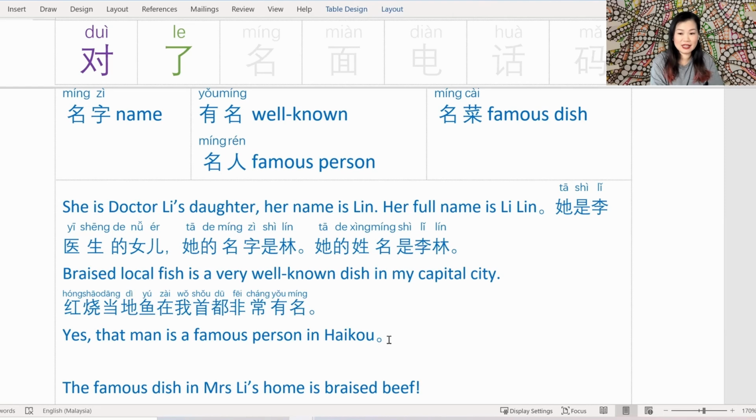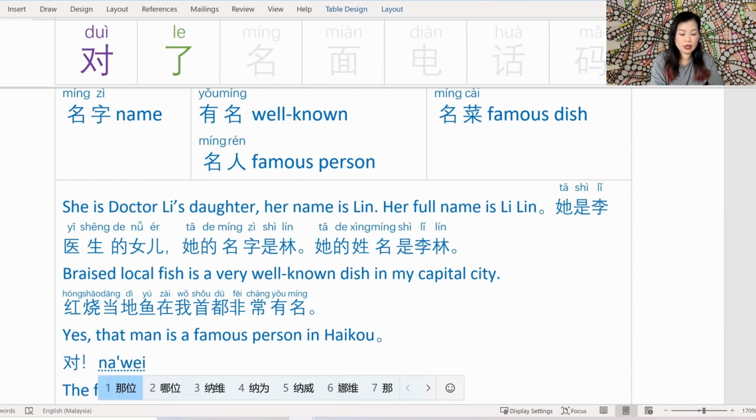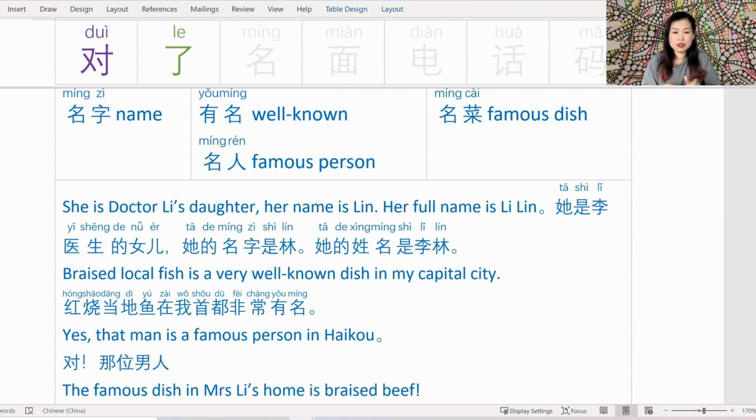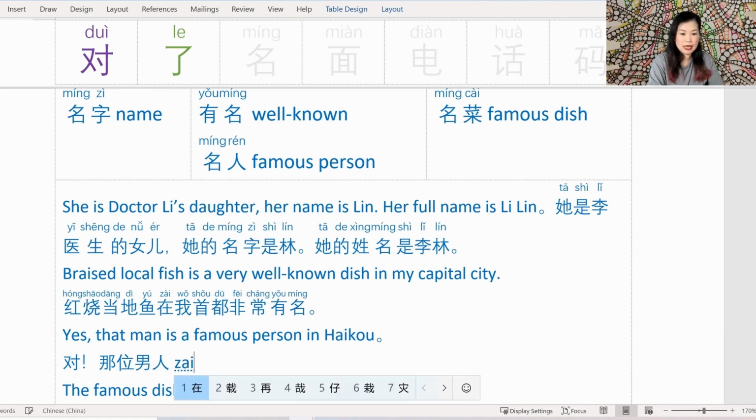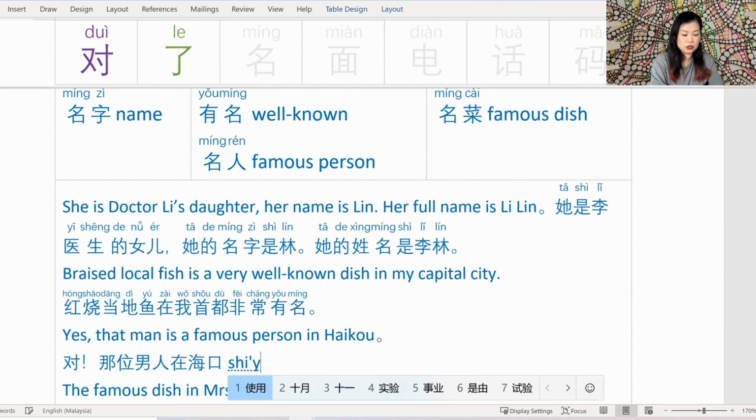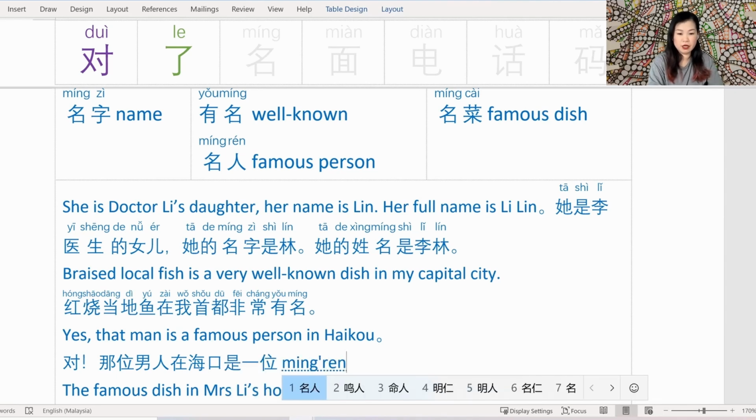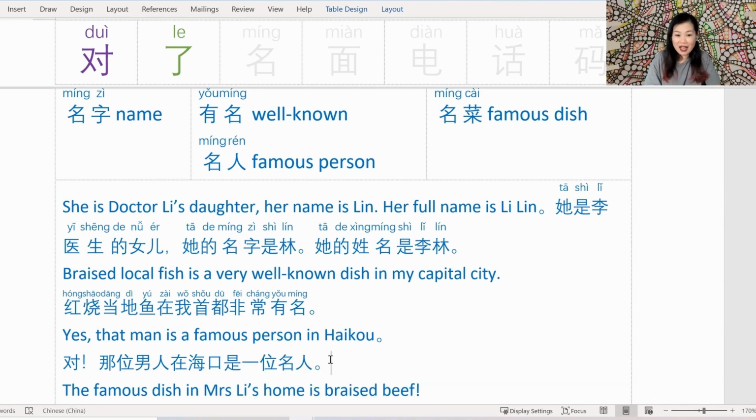Let's look at the next one where we're describing a person. Yes, how do we say yes in 中文? We just learned it. 对. Yes, that man, 那位男人 is a famous person in 海口. 在海口. So in 海口是什么？是一位名人. Have you figured out where is 海口? And if you have, please put it in the comments.